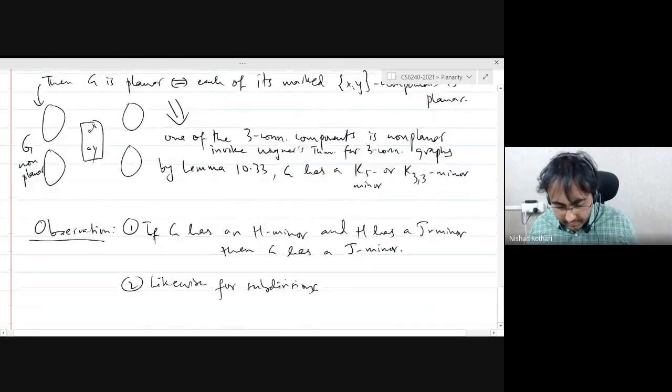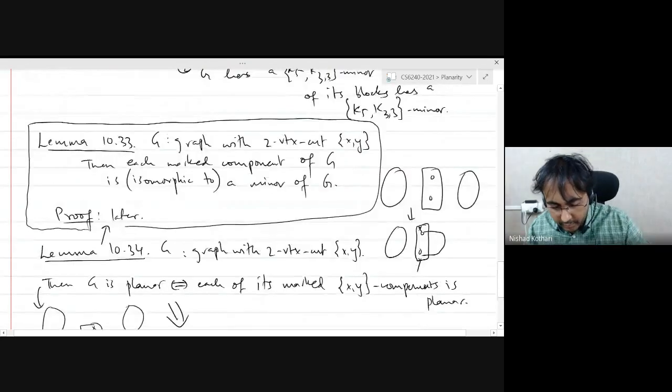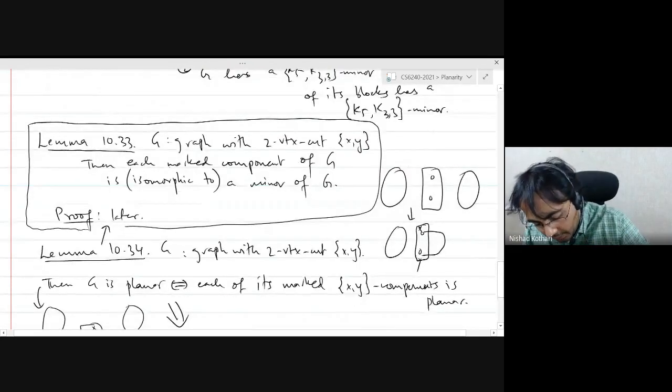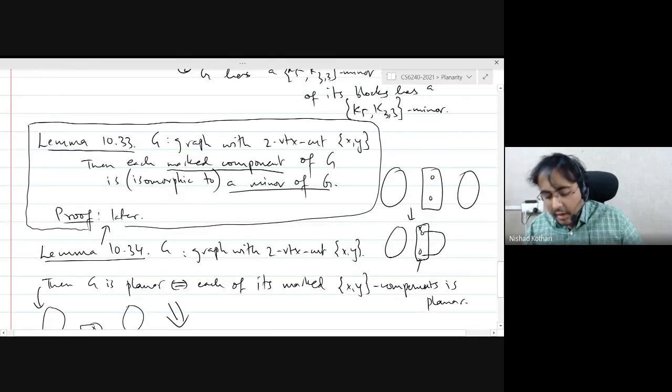So why is this relevant? Because what we are going to prove here is that each marked component is a minor of the graph G, but we will be proving that K5 or K33 is a minor of one of the components.